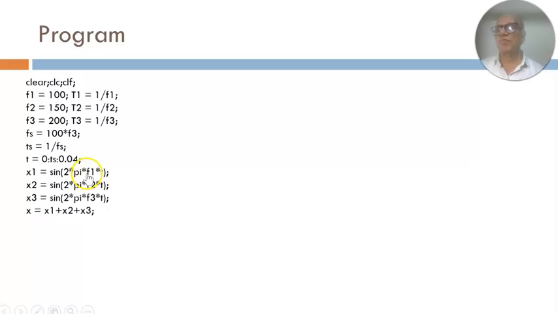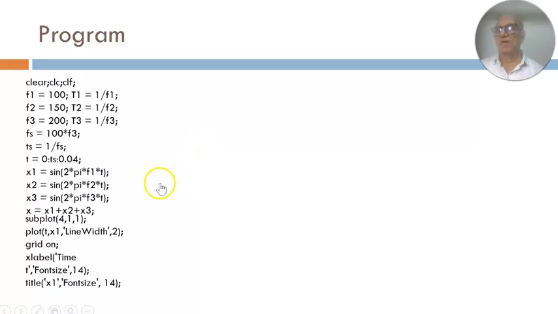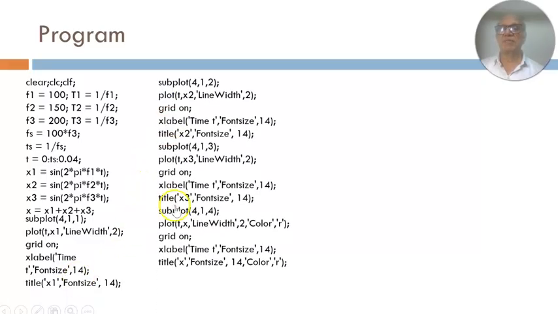So x1 is sine of 2 pi f1 into t, x2 is sine of 2 pi f2 into t, x3 is sine of 2 pi f3 into t, and x is the summation of all these. So once you have got this, now it's a question of simply plotting the waveforms. I'll not go too much into details of this. You can just probably pause the video and look at this in detail, but we have often discussed how to plot the waveforms, so I'll not take too much time in explaining this.